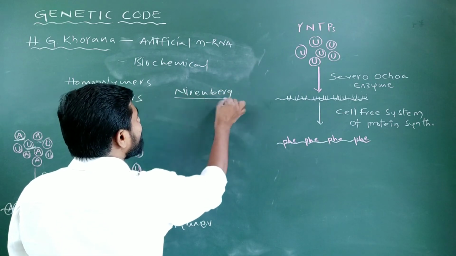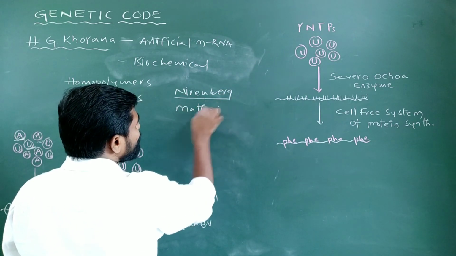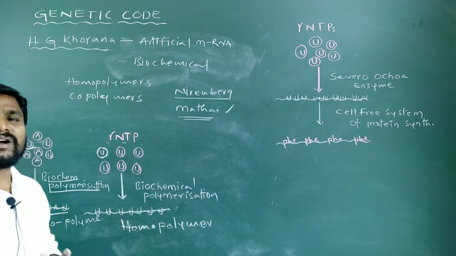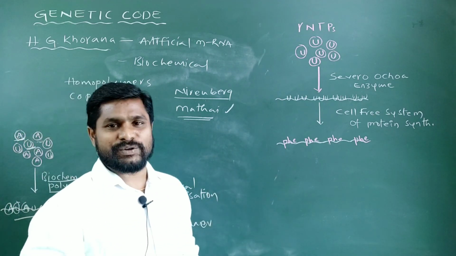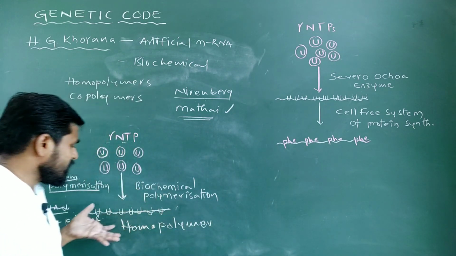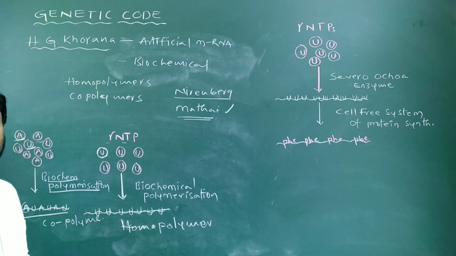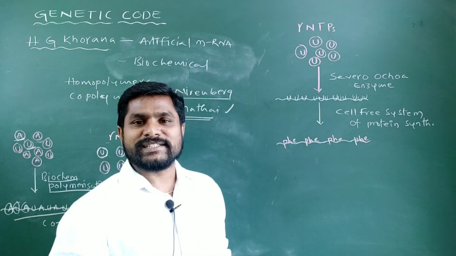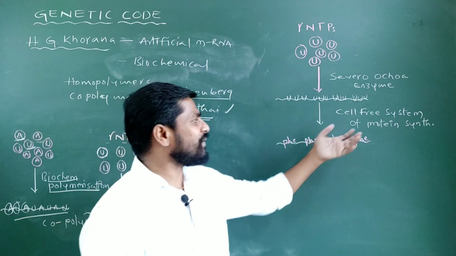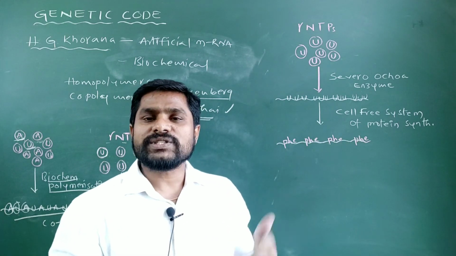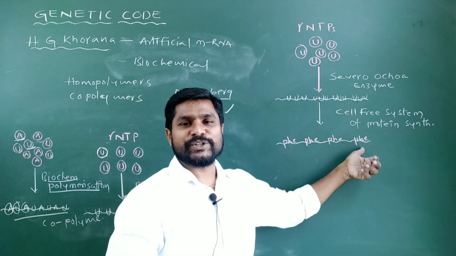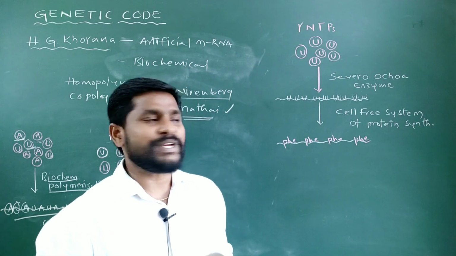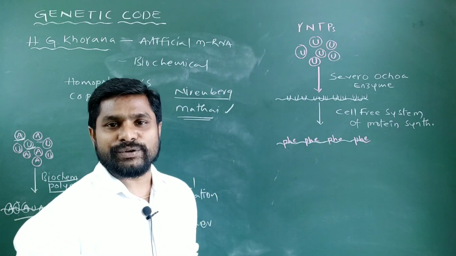Later, Nirenberg and Matthaei were the two scientists who continued the experimental work of Har Gobind Khorana in deciphering the genetic code, where they allowed these artificially synthesized homopolymers and copolymers of mRNA molecules into a cell-free system of protein synthesis. The cell-free system of protein synthesis means in vitro translation, or the translation mechanism outside of the cell, which resulted in the formation of polypeptide chains. Let us see their experimental procedure and how they were able to decipher the genetic code.